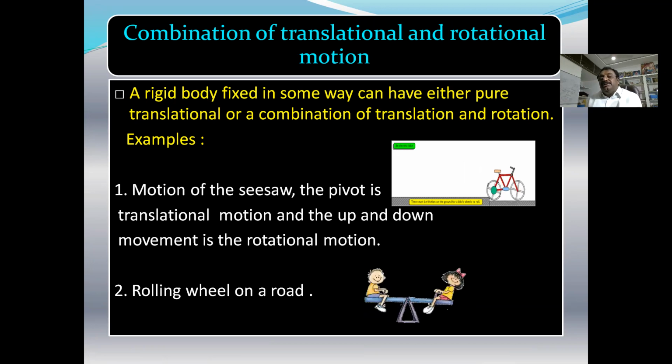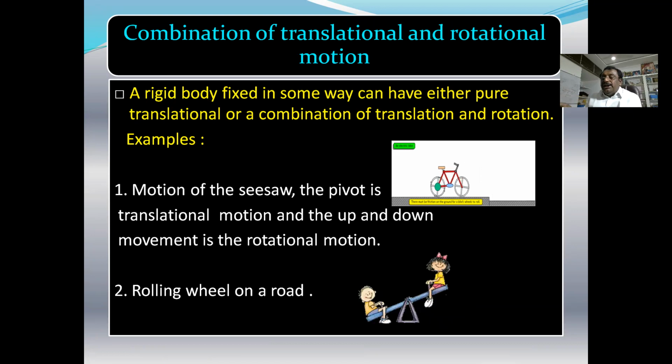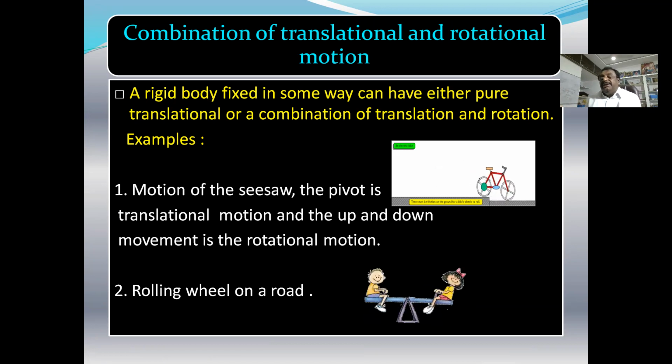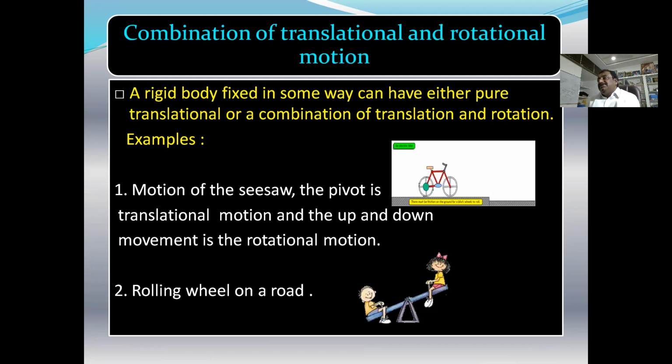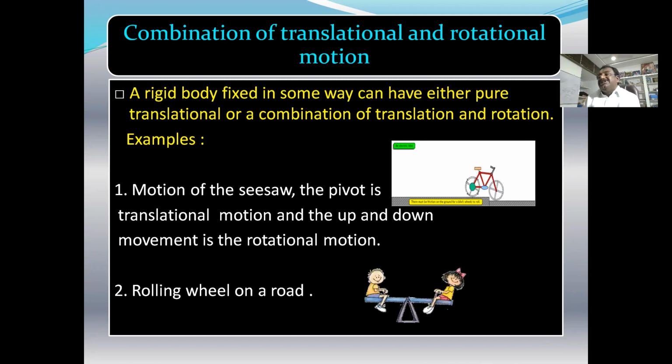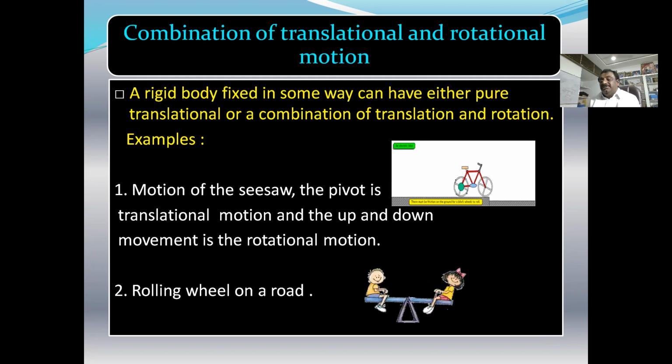If you observe the wheels, they are rotating in a circular path and also moving in a straight line. Here the wheels of the bicycle have rotatory motion and translatory motion simultaneously. So in this case, describing the motion of the body is not so easy.